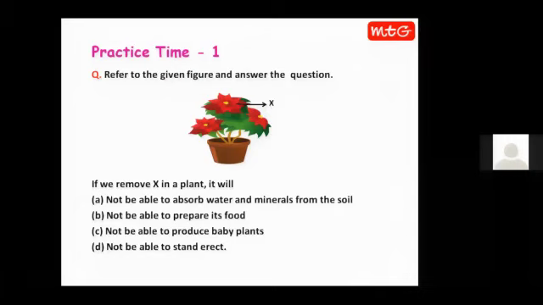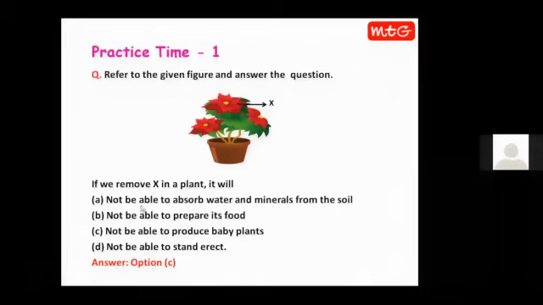Meanwhile, let us discuss the answers. Here in the labeled figure, labeled part X is a flower. We have just read that flower gets converted into fruit and fruit has small structures called seeds in them. Seeds contain baby plant. So if there are no flowers in a plant, there will be no seeds, so the plant will not be able to produce baby plant. So the correct answer is option C.